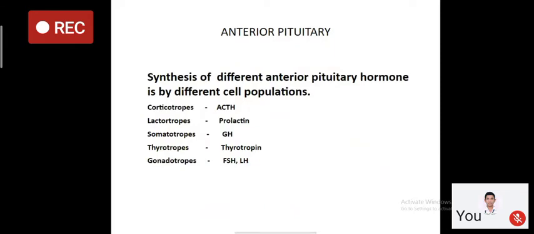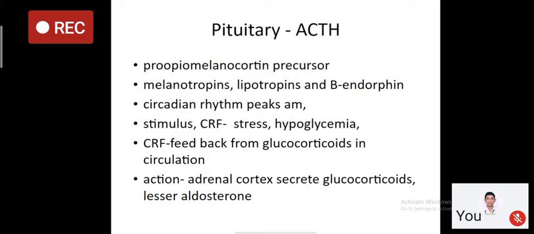So as I have told you, synthesis of different anterior pituitary hormones is by different cell populations. So these are different cell populations which are present in pituitary gland, and they result in secretion of various hormones. In last class, we discussed diseases of adrenal gland, where we discussed the importance of ACTH, and in the sequence of ACTH, there is presence of melanocortin sequence, which is also responsible for pigmentation